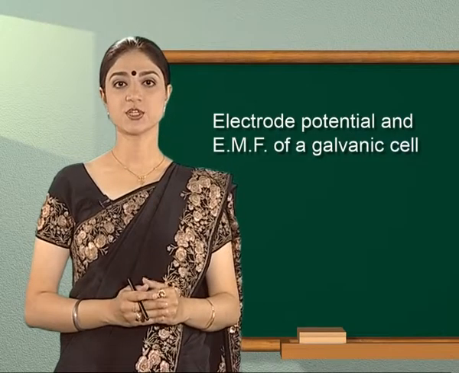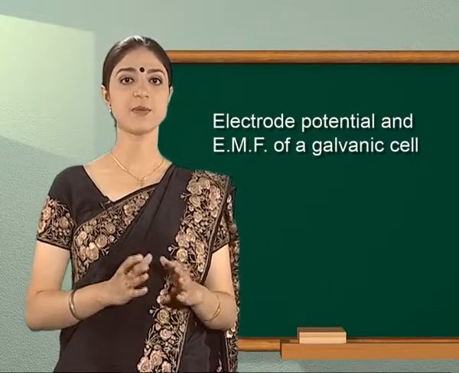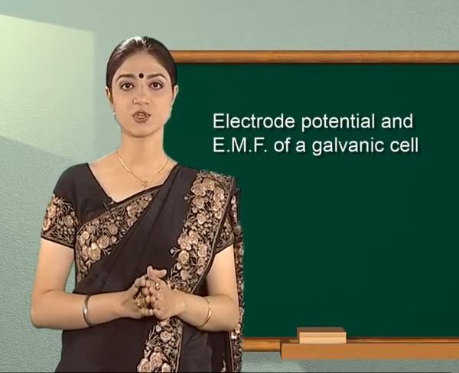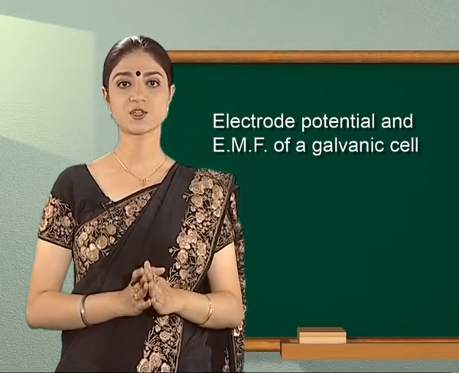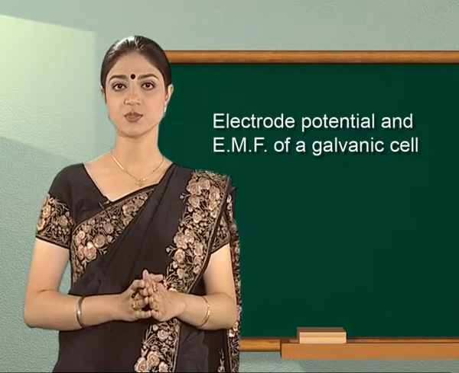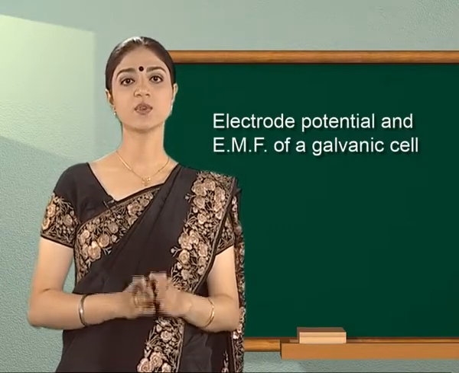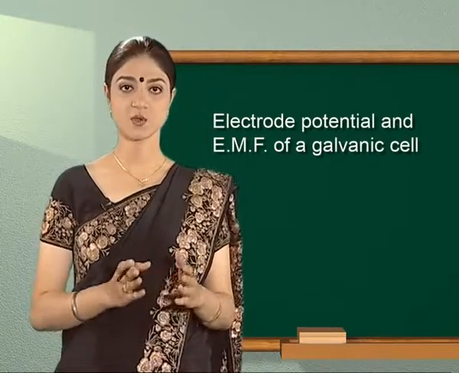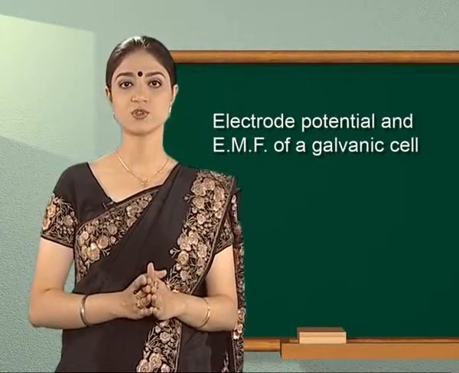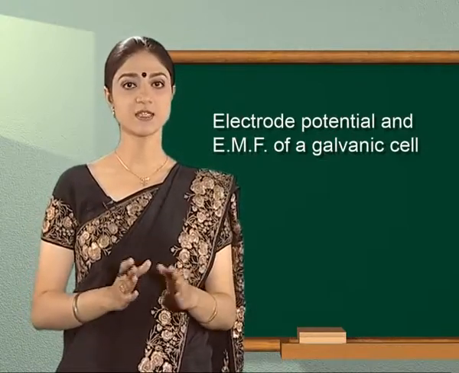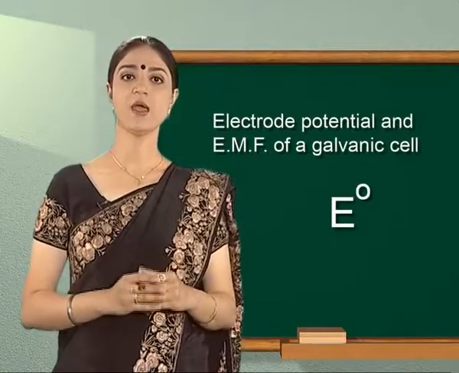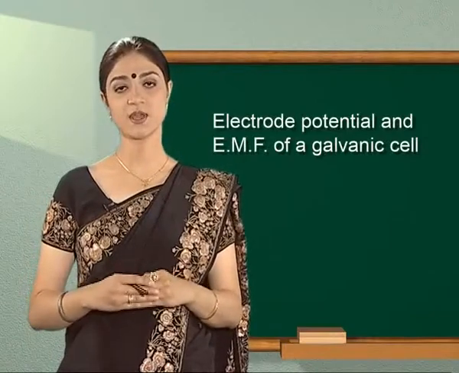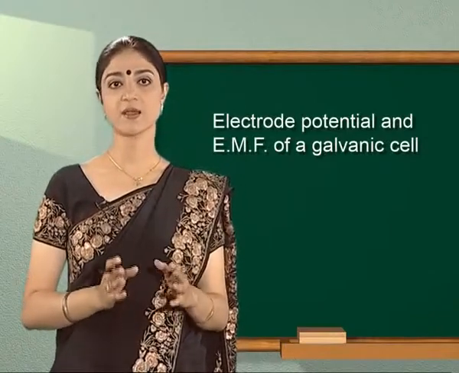The electrode potential of an electrode can be determined by connecting this half cell with a standard hydrogen electrode. This electrode potential of a metal electrode, as determined with respect to a standard or normal hydrogen electrode, is called the standard electrode potential, represented as E0. Standard electrode potentials are always associated with the reduction reactions occurring at the electrodes.